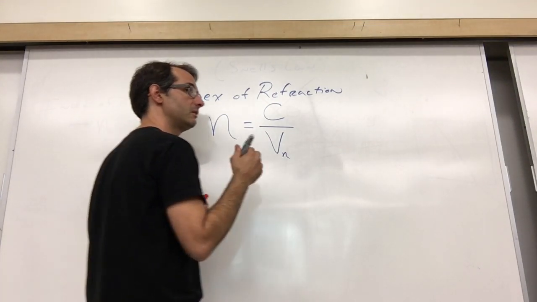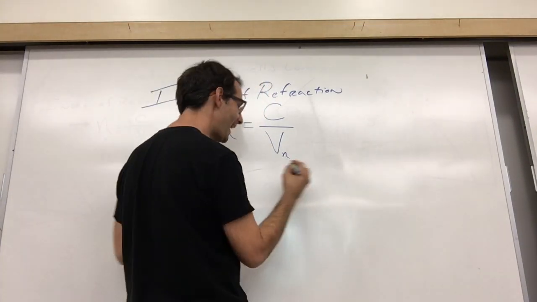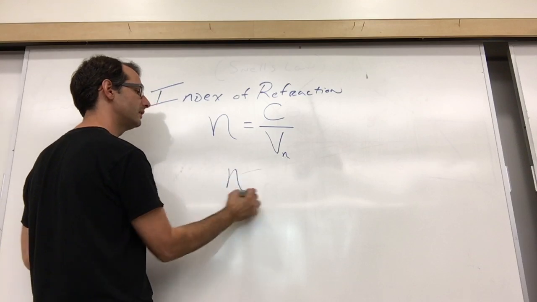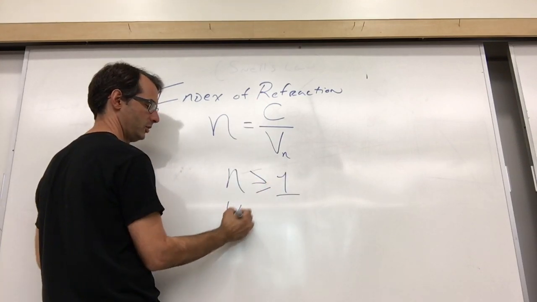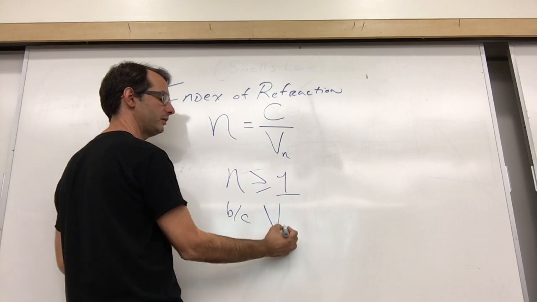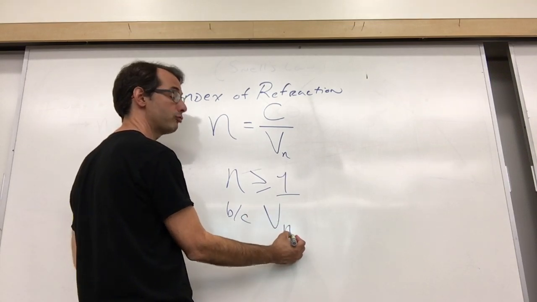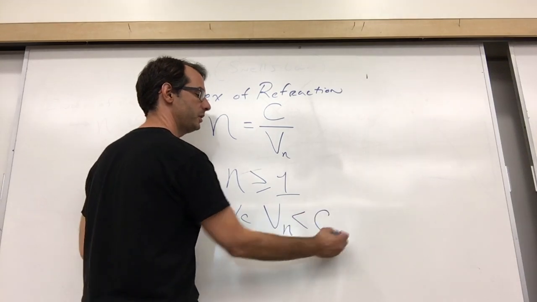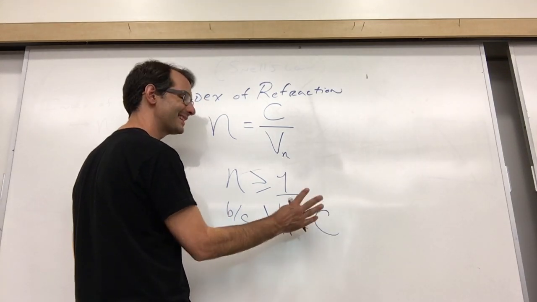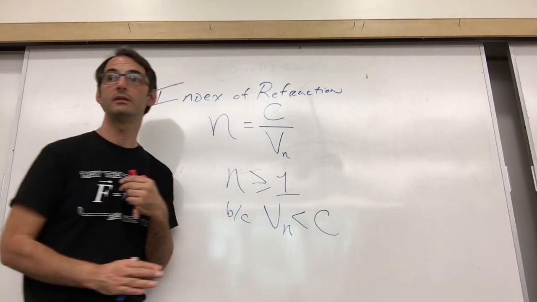It has to be bigger than 1 because, why? Because it's the ratio. Because the speed of light in a vacuum is always greater than the speed of light in some material. In other words, the speed of light in any material is always less than the speed of light in a vacuum.